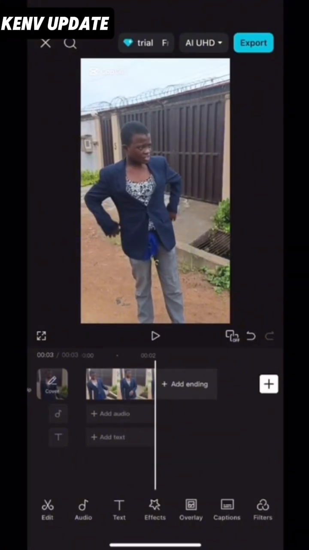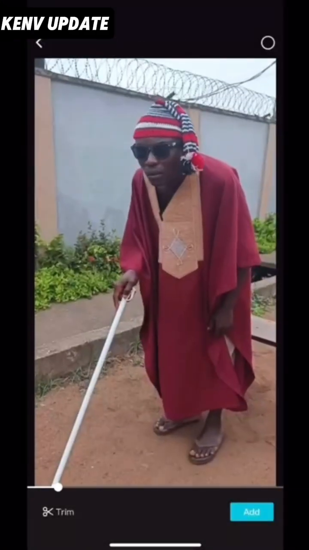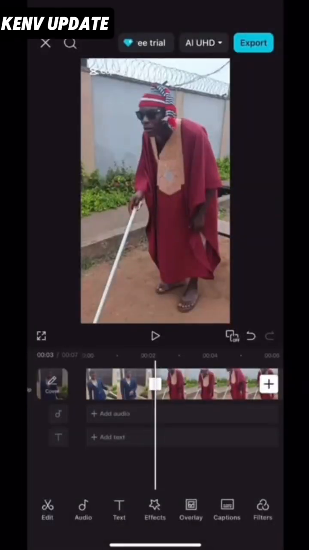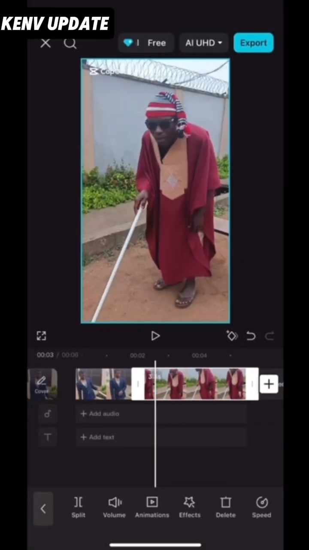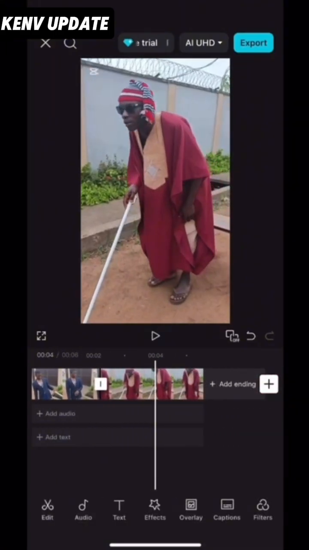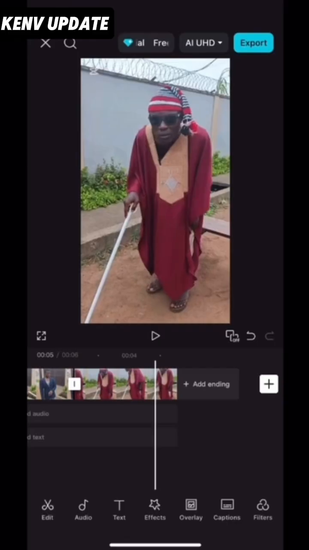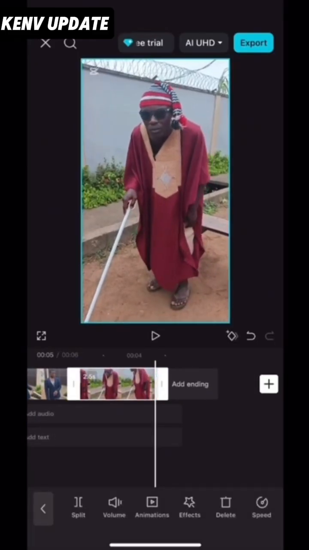Then you click on plus again. Then you add your second video. You add your second video, mark out the action part. Click it and trim it out. Then my daughter, we don't reach express. That is the place where you are going to trim it to, and not the SEO.